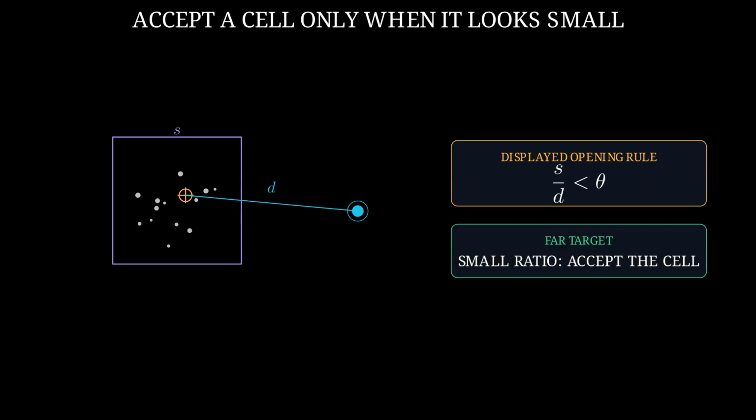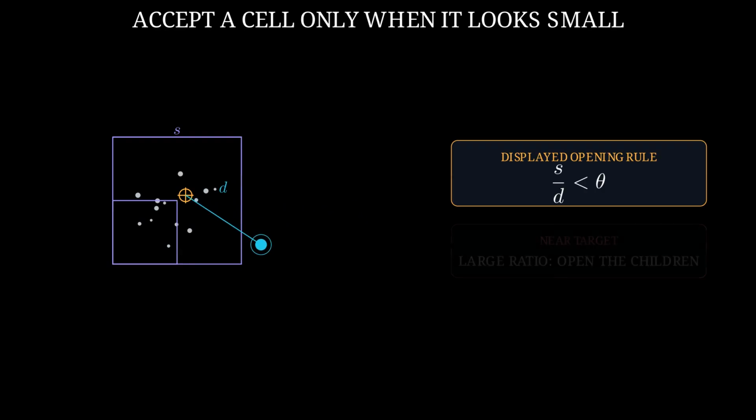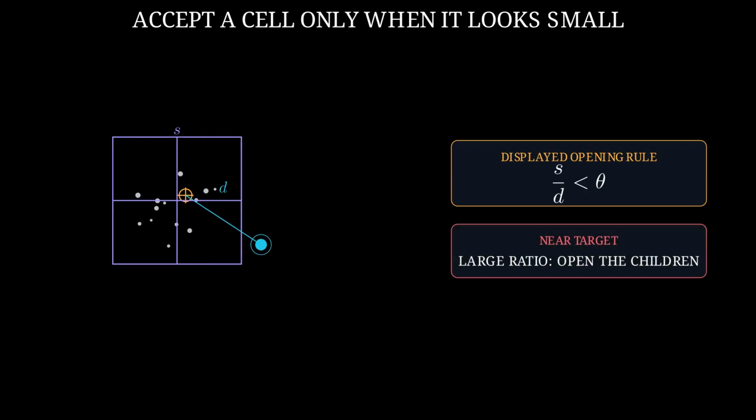The tree has summarized every occupied cell, but the target still needs a rule for deciding whether a summary is detailed enough. Our displayed rule compares a cell width, called S, with the distance from the target to that cell's center of mass, called D. Accept the aggregate only when S divided by D is less than the chosen threshold, theta. For the distant probe, the ratio is small, so the tree walk accepts the whole violet cell. When the probe moves closer, the same cell looks wider. The ratio grows past the threshold, and the walk opens its children.